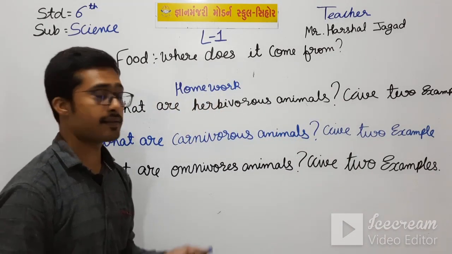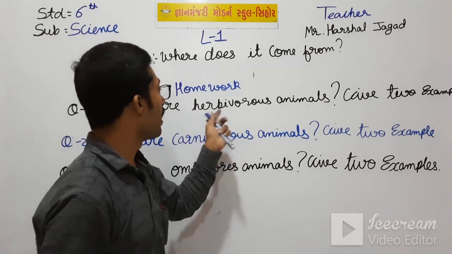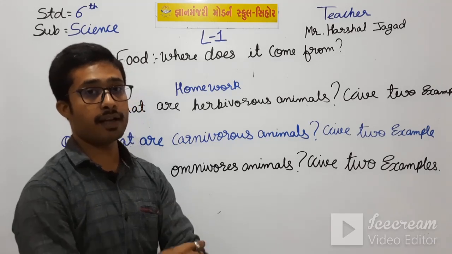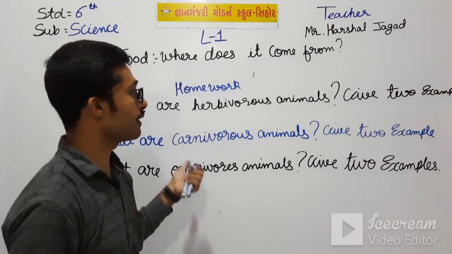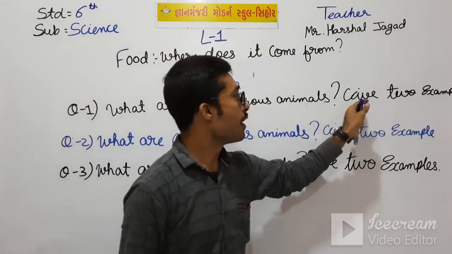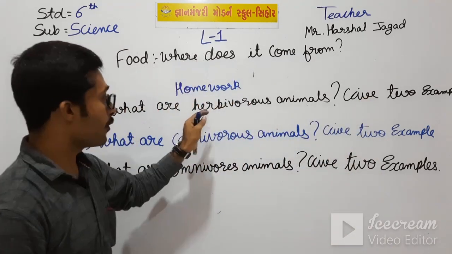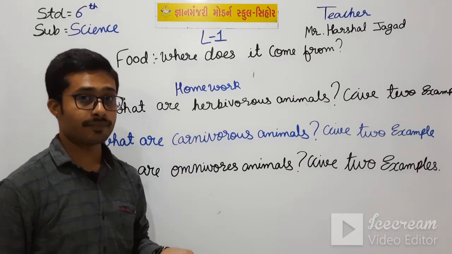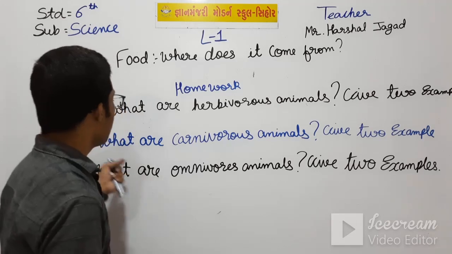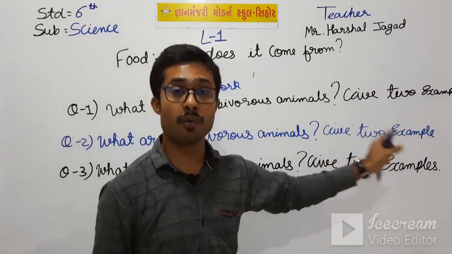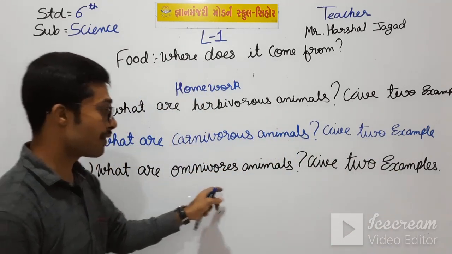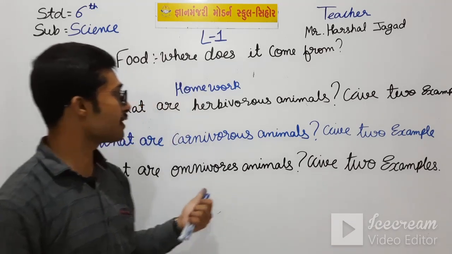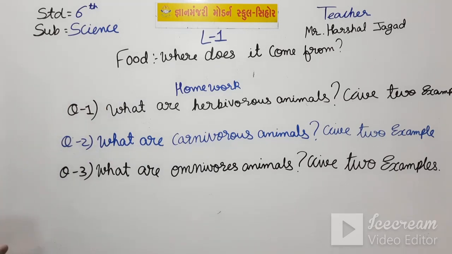What you have to write is, what are herbivorous animals? I have told the definition, and the definition is also in the textbook, and you have to give two examples of herbivorous animals. Which two examples? Cow, horse, etc. What are carnivorous animals, and you have to give two examples. And what are omnivorous animals? You have to give two examples. So this is your today's homework. Please note down this.